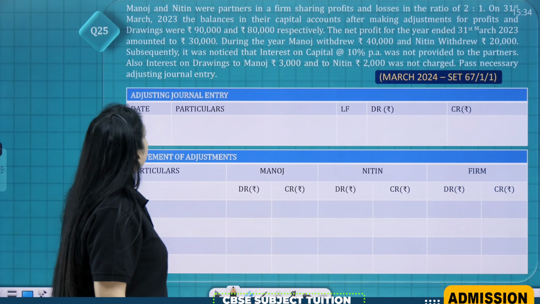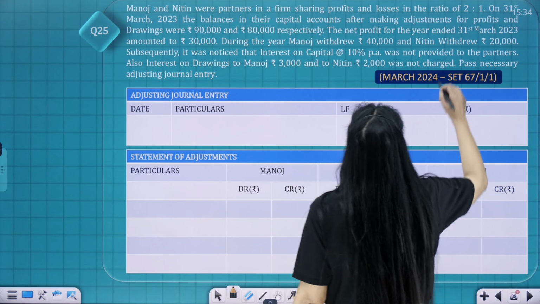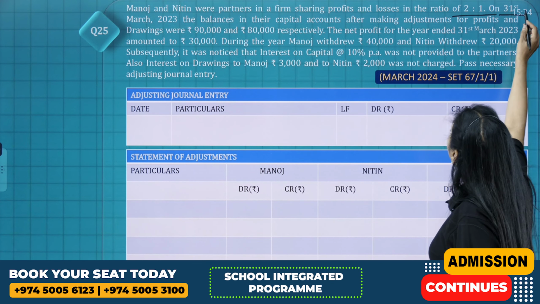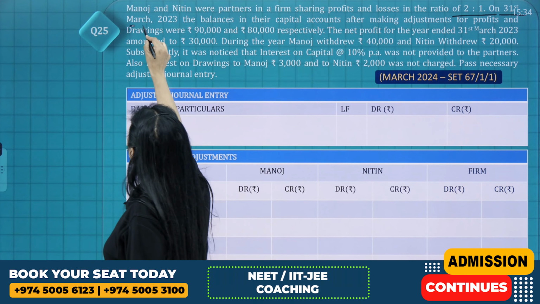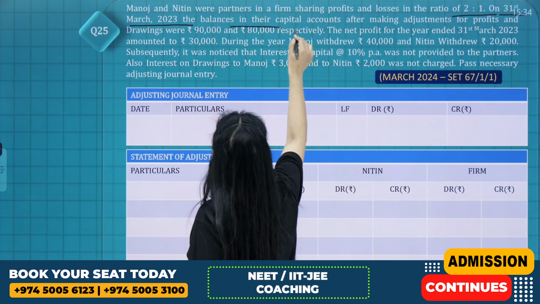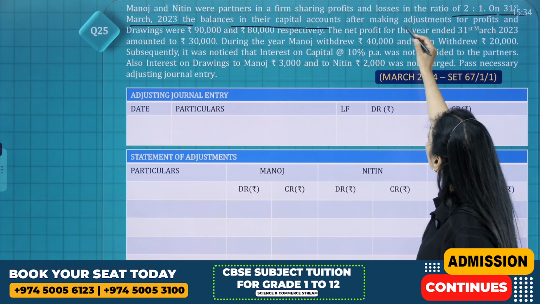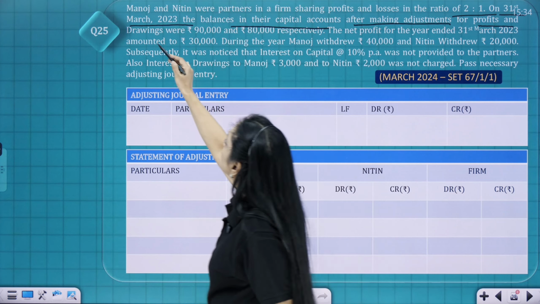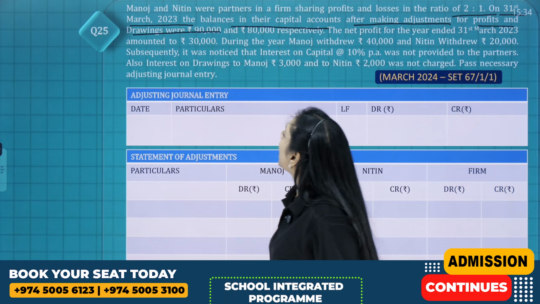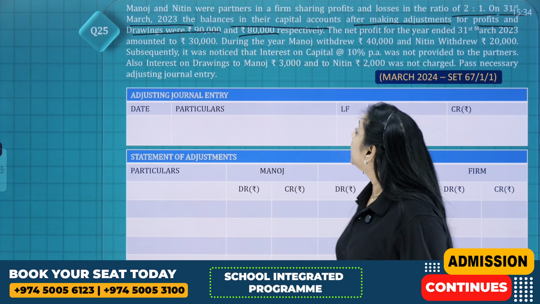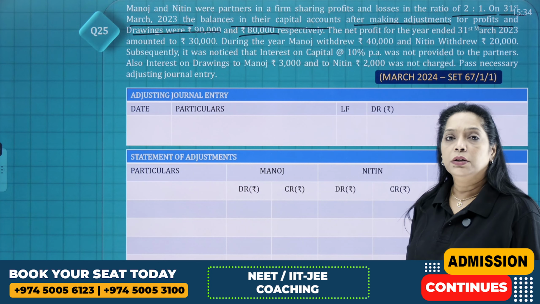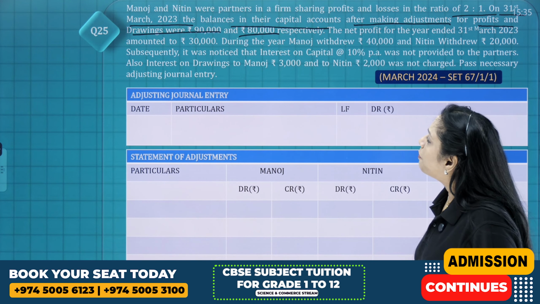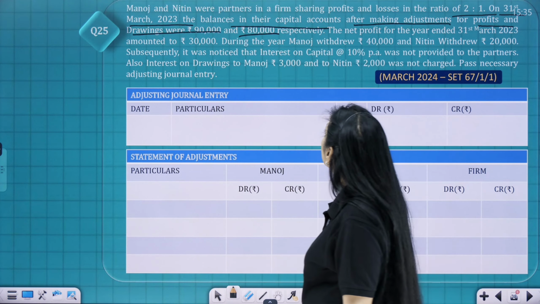Well, the next question. Manoj and Nitin were partners sharing profits in the ratio 2:1. On 31st March 2023, the balances in their capital accounts after making the adjustments for profits and drawings were 90,000 and 80,000 respectively. 31st March means closing capital. So the closing capital of Manoj and Nitin is 90,000 and 80,000.